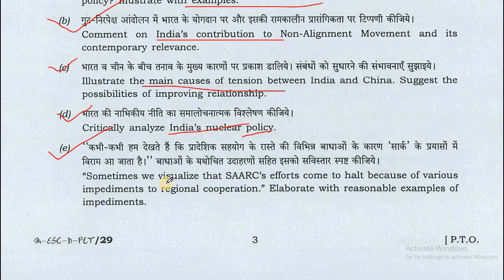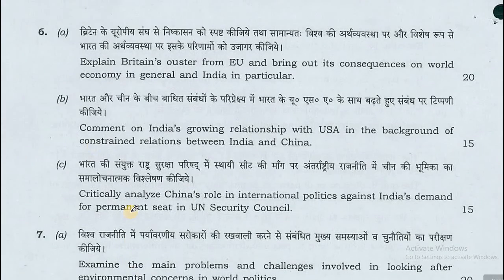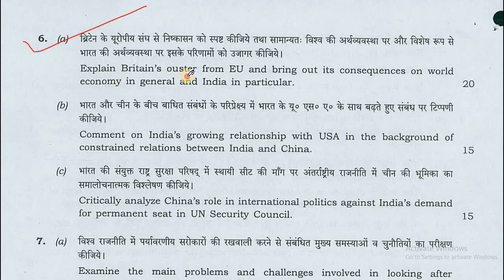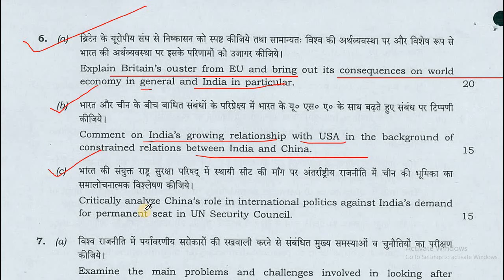Now E. Sometimes we visualize that SAARC efforts come to a halt because of various impediments to regional cooperation. Elaborate with reasonable examples of impediments. Now question number 6A. Explain Britain's ouster from the European Union and bring out its consequences on the world economy in general and India in particular. B. Comment on India's growing relationship with the USA in the background of the constant relationship between India and China. C. Critically analyze China's role in international politics against India's demand for a permanent seat in the United Nations Security Council.